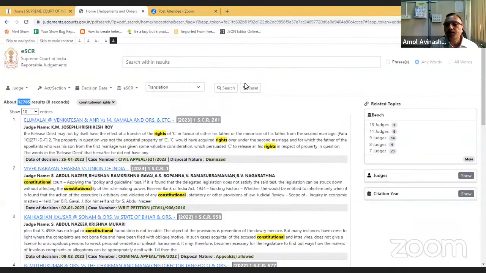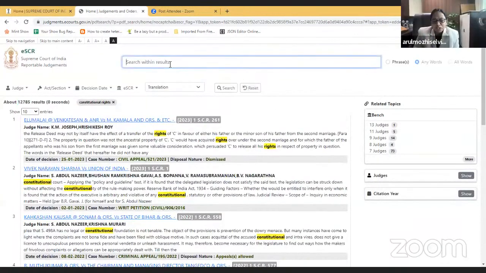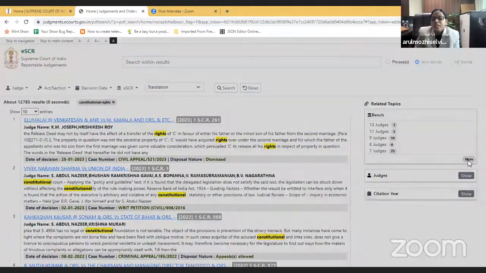Sir, in this regard, just for the audience's sake, when sir has searched 12,785 judgments, if you see on the right hand side, all related topics are also showing. So how many judgments are 13 judge bench or 11 judge bench in this constitutional right, you can simultaneously see displayed. Yes.